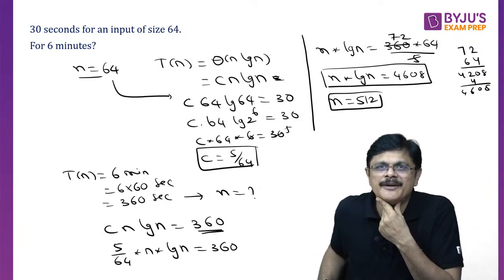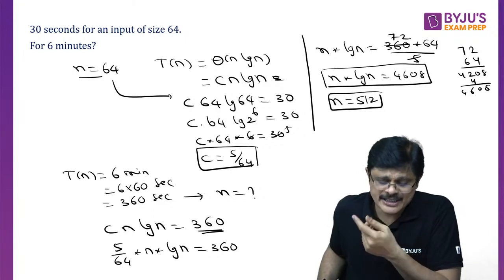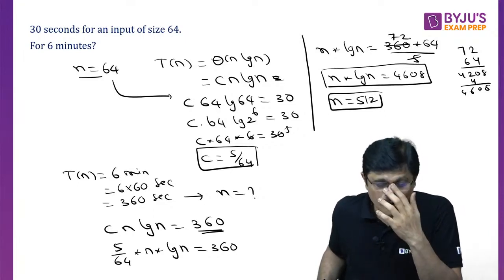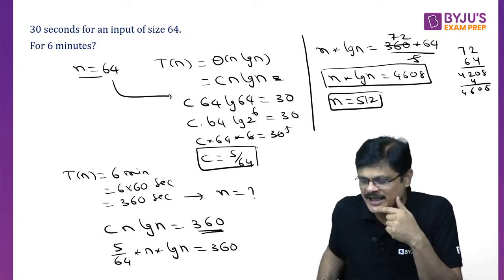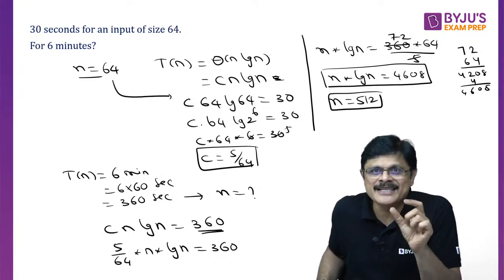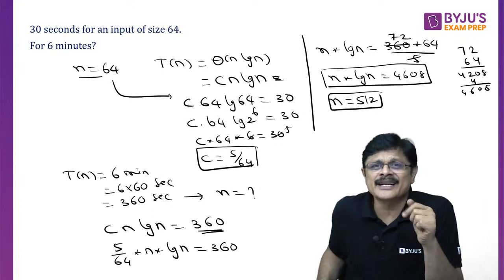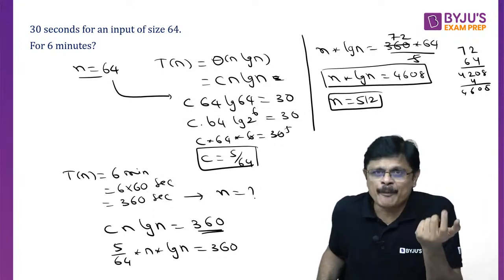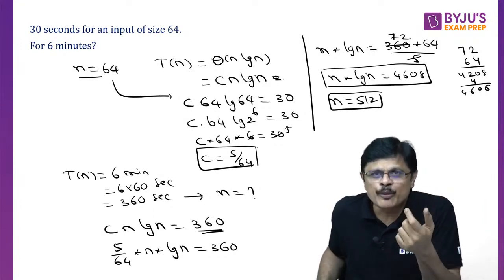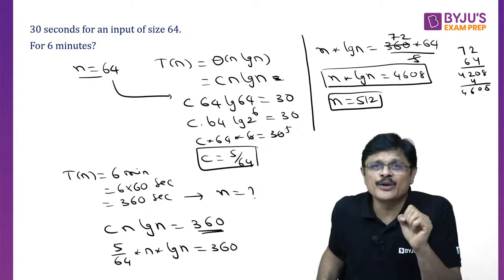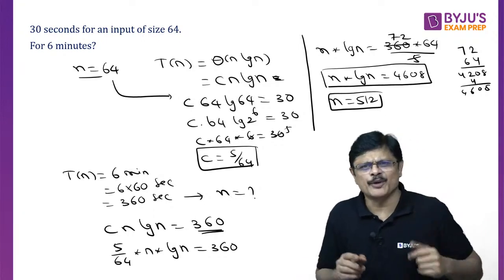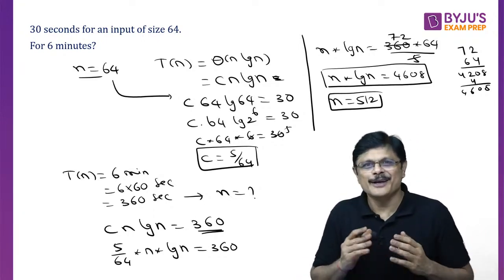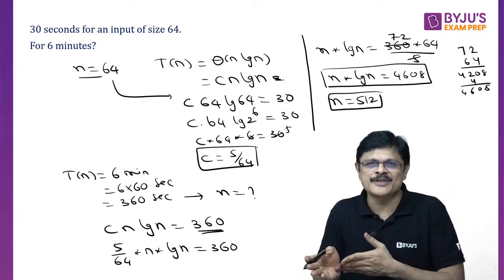So what is the value of n? Size of input. So in 6 minutes you can sort an input of size 512, my dear friends. If you can sort an input of size 64 in 30 seconds using merge sort, approximately we can sort an input of size 512 in 6 minutes. That is the story, my dear friends. Nothing more than that. Of course, 6 minutes it takes for input of size 512.